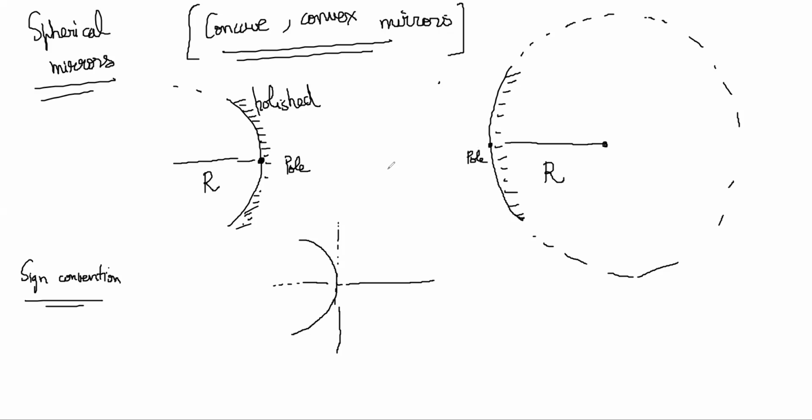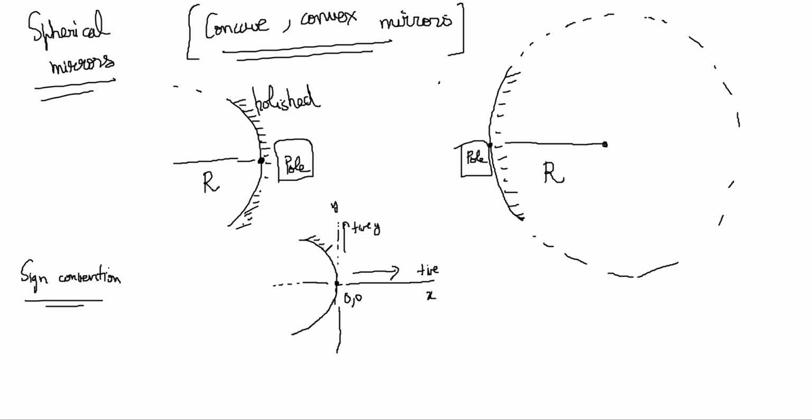The pole is the actual midpoint of the spherical portion. The mirror that you took out, the section of the sphere that you took out, the actual midpoint is called the pole. Okay, so now if you put your origin at the pole, then your y-axis is like this, x-axis is like this, right? Now all distances will be measured according to the normal rules of x and y axis quadrants, right? So this distance will be positive x and this distance will be positive y, right?